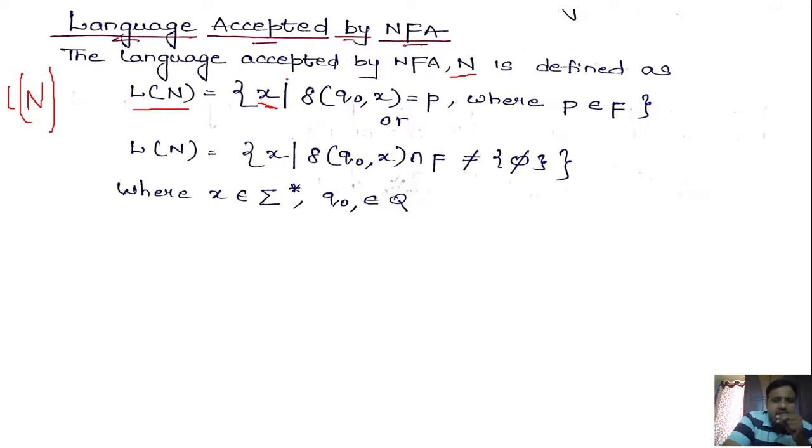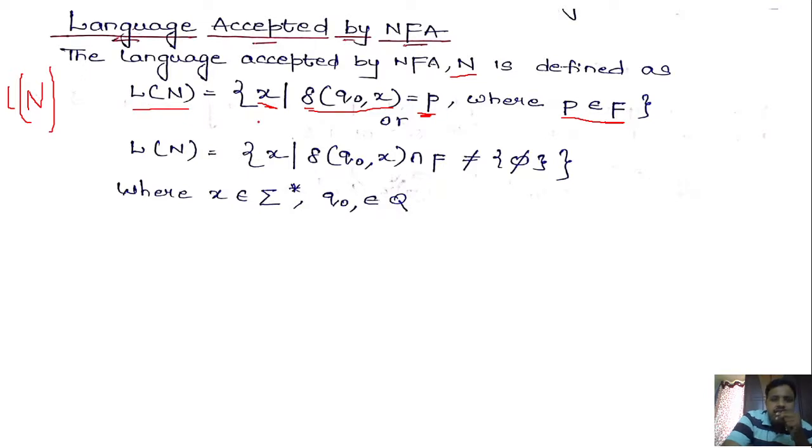Set of all strings such that when you process x from q naught, that is delta of q naught comma x, we will get some state p. Okay, that means consider that the resultant state is p. If p belongs to capital F, then the string is accepted.